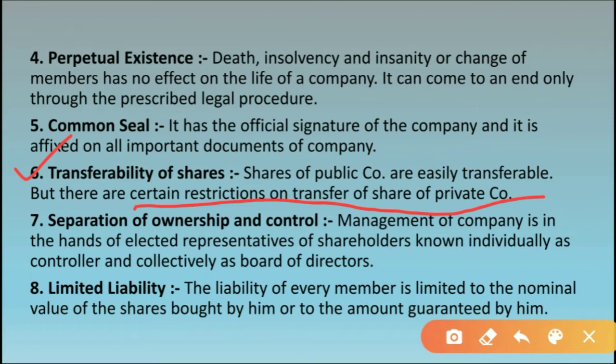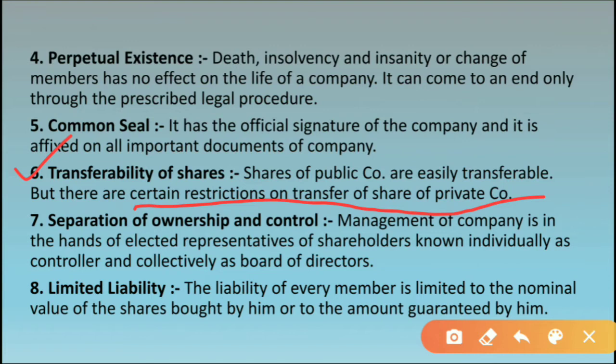It means that the shareholders put money in the company and buy the shares of the company. Now a shareholder is free to withdraw his membership. If they want, they can sell the shares and withdraw the membership from that company. Now what happens in transferability of shares is this condition of selling the shares and withdrawing the membership. If they do not want to invest money in that company, they will finally sell all the shares of that particular company and withdraw their name from that company.